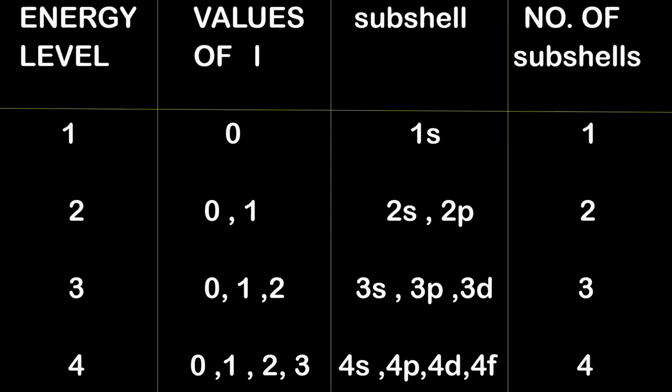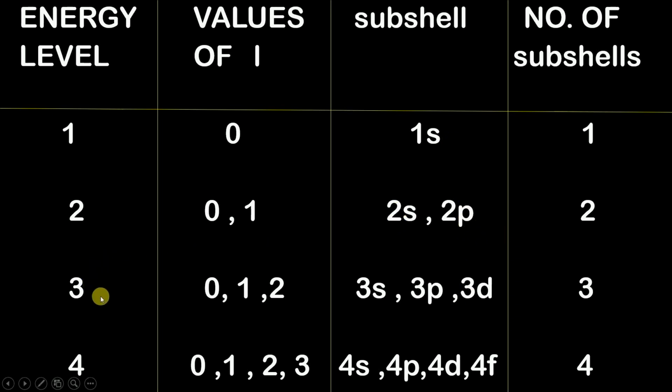So now I hope you have understood how the value of L helps you in finding which subshell is present in which energy level. And the second thing that you need to watch out for is that the first energy level does not consist of P, D and F subshell. It only consists of S subshell. The second energy level consists of only S and P subshell. It does not have D and F subshell.